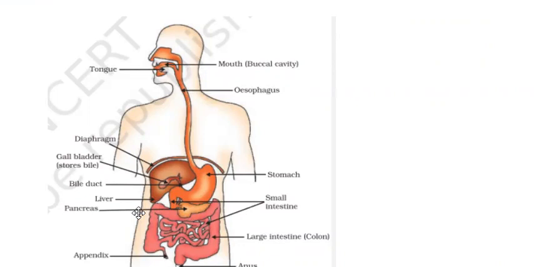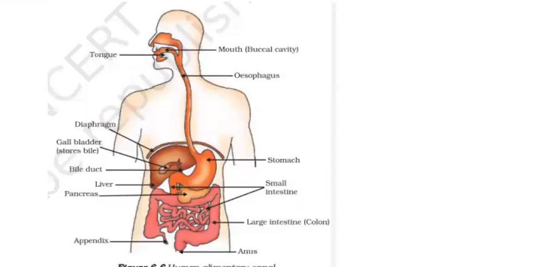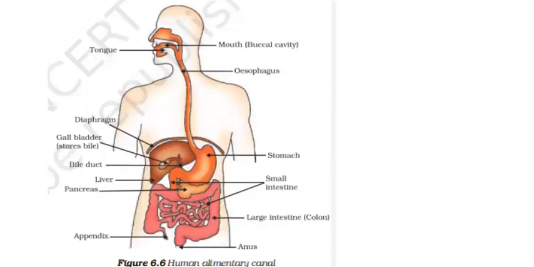Two glands are associated with this. Here you can see liver, the largest gland. We will discuss this in detail when we discuss the process of digestion, then absorption, assimilation in detail. Then this is the anus and this is the appendix.